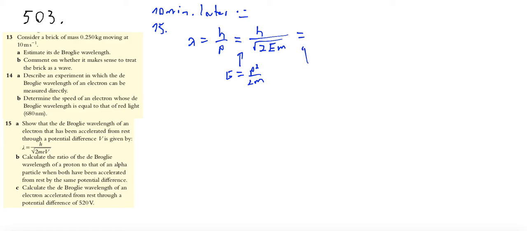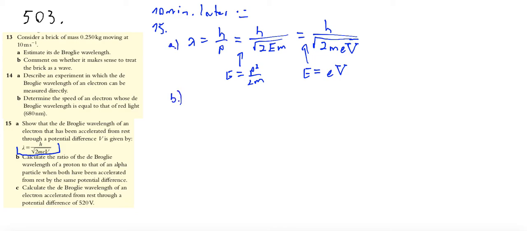And you know that the energy of an electron is its charge times potential difference. So finally we have Planck's constant divided by the square root of 2 times mass times charge of electron times potential difference. So this is something you had to find. Okay? It was 15a.